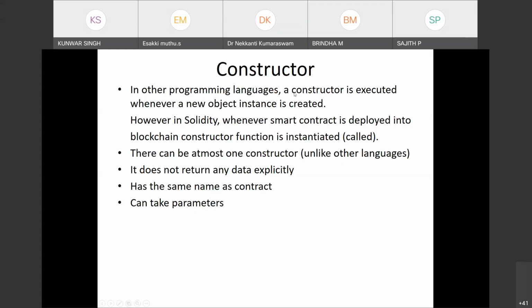In Solidity, it is a little bit different. Here in the smart contract, the constructor function is called only when the smart contract is deployed into the blockchain.